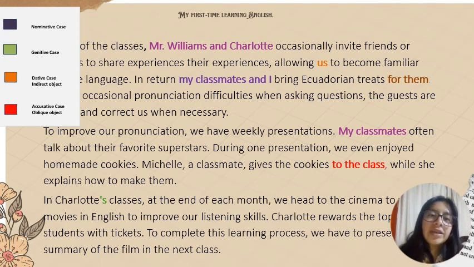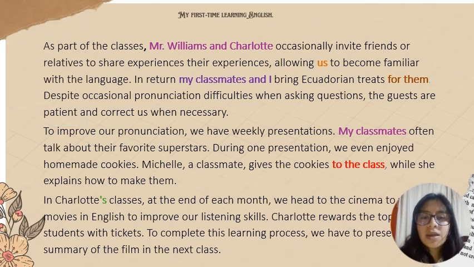So in this case, I have an indirect object in the sentence that is a noun phrase or a noun or pronoun that is considered the beneficiary of the action of the verb. In this case, we have allowing us to become familiar with the language. The verb is allowing. So the beneficiary of that action in this case is us. That's why I put it as indirect object.